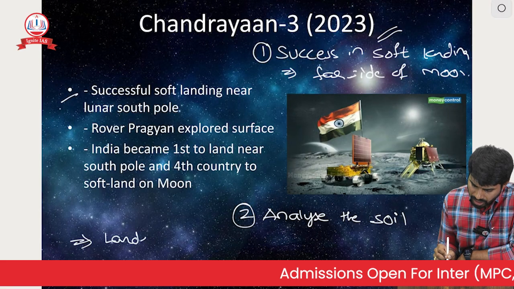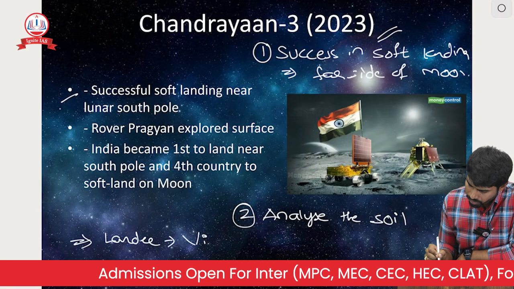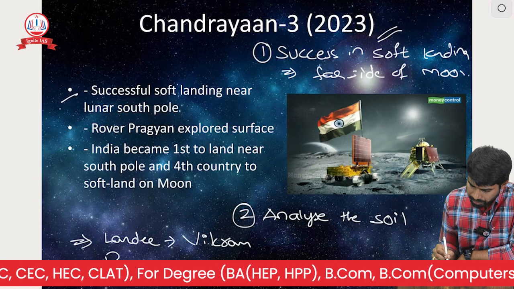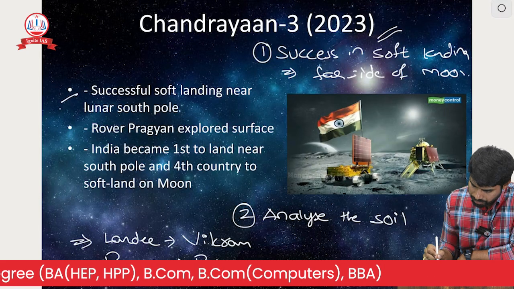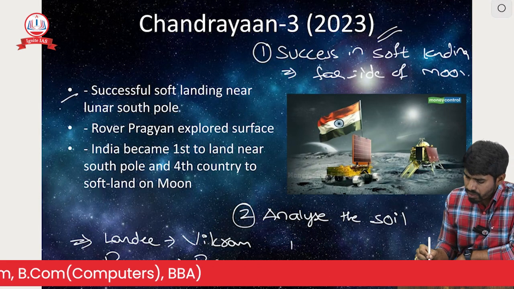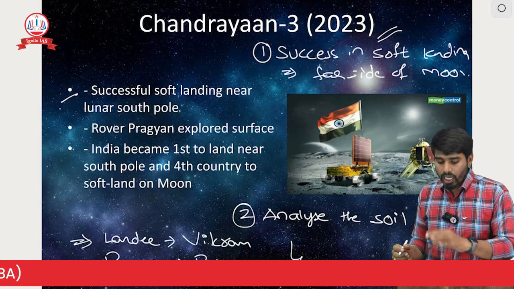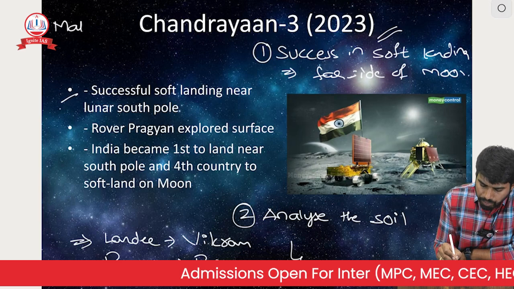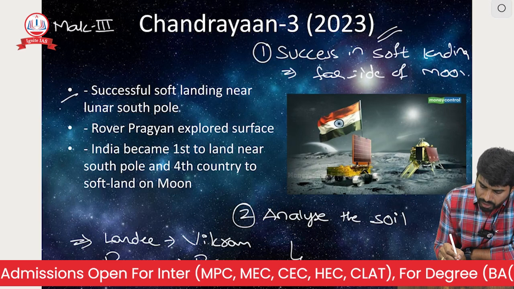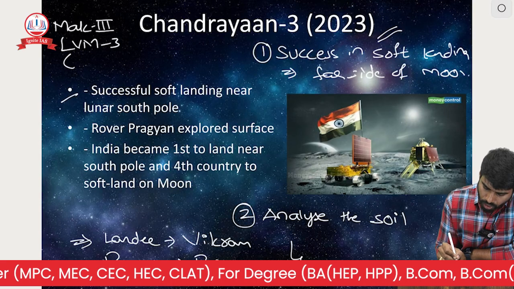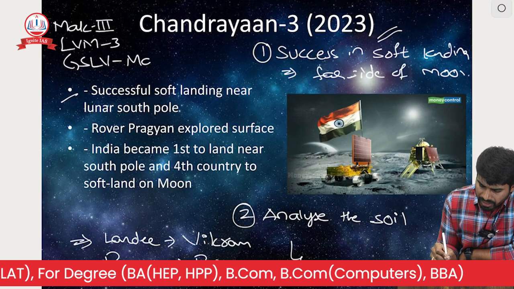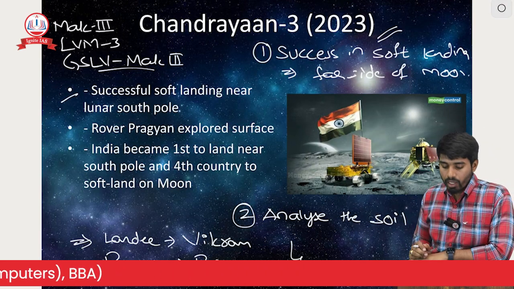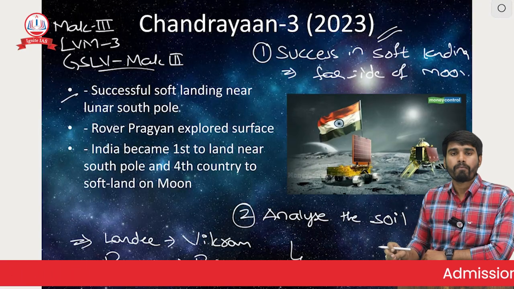What is the name of the lander? The lander name is the same as that of Chandrayaan 2, that is Vikram. And the rover name is Pragyan. So with this, we started our Chandrayaan 3. The launch vehicle we used is Mark 3, also called LVM3, or GSLV Mark 3. All three have the same meaning; they are different names for the same vehicle. So with this, we launched our Chandrayaan 3 mission.